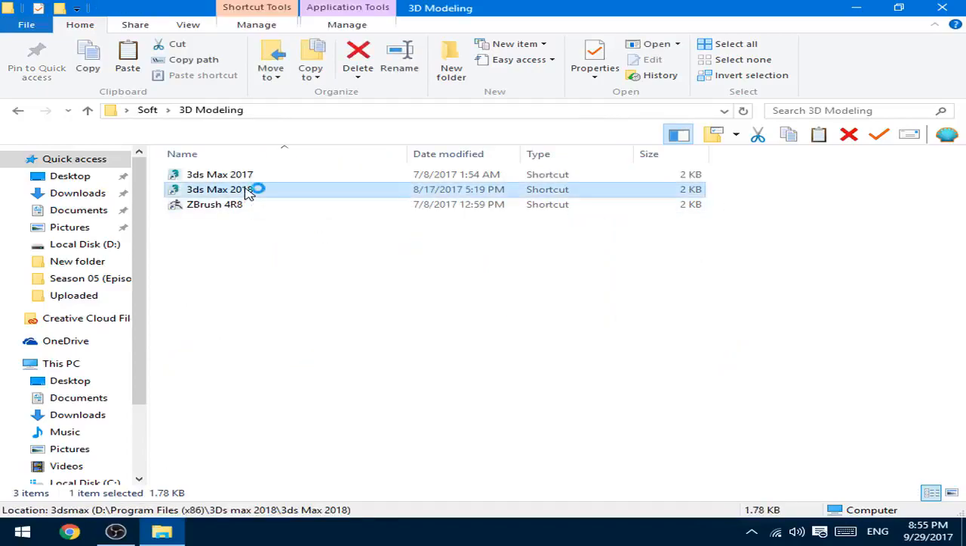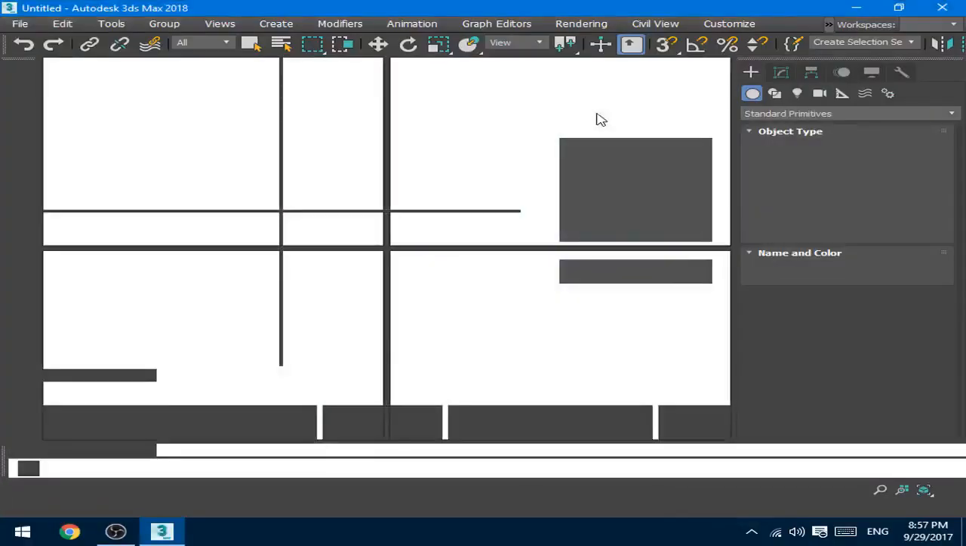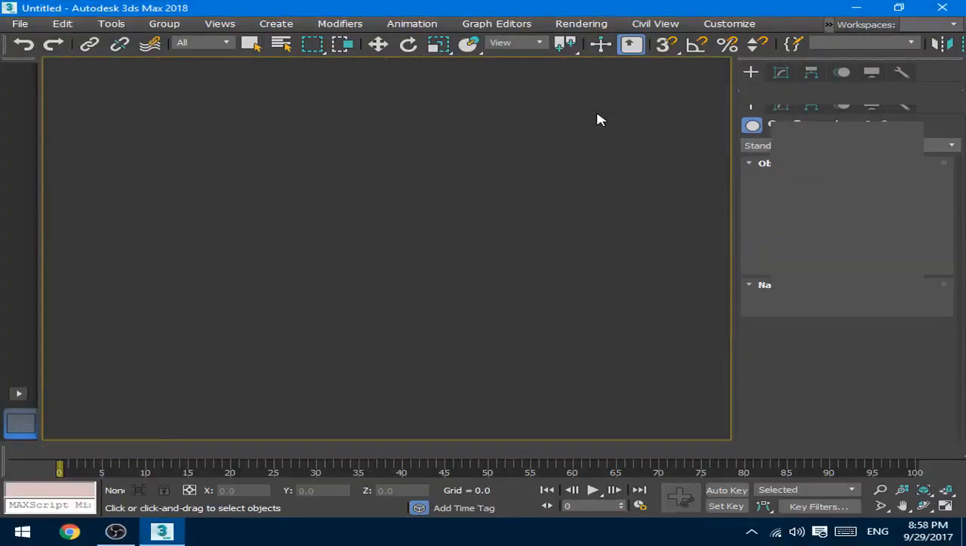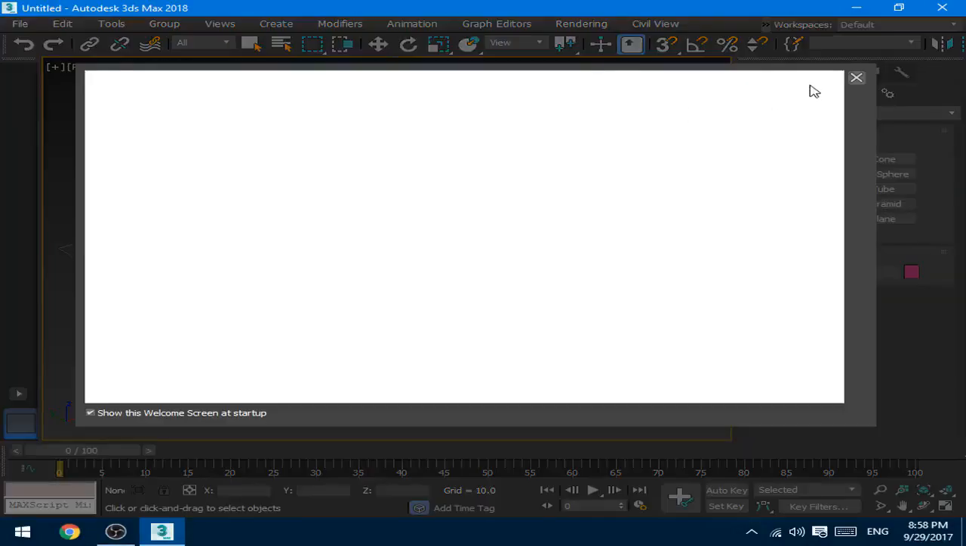Let's check it. As you can see, it's loading plugins. That's a good sign. Let's wait till the end. Now it starts the software. As you can see, the software is now loaded.